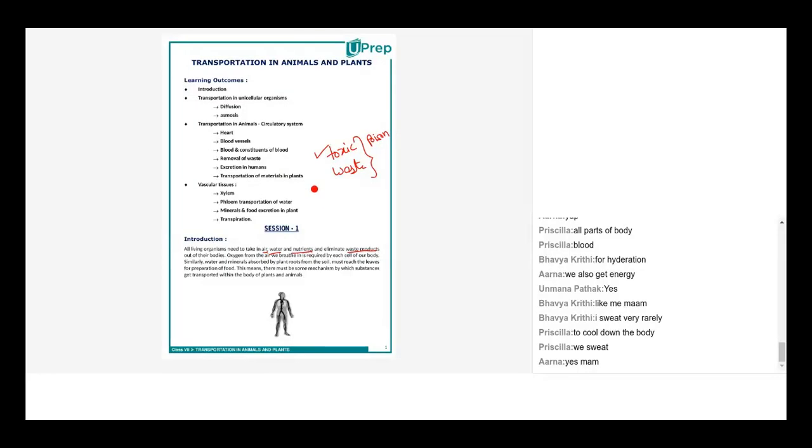They're all waste materials. So year on year, if this keeps on accumulating, for example, a person drinks only 1 liter of water every day for 10 years or maybe for 5 years, that person will have a lot of toxic deposit in his or her body because there's a deficit of 4 liters. The person does not drink 5 liters. If you drink 5 liters, then the correct amount of urine, the correct amount of sweat, the correct amount of toxic waste is discarded or eliminated from your body every day.